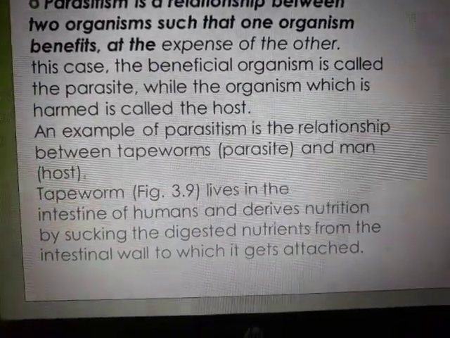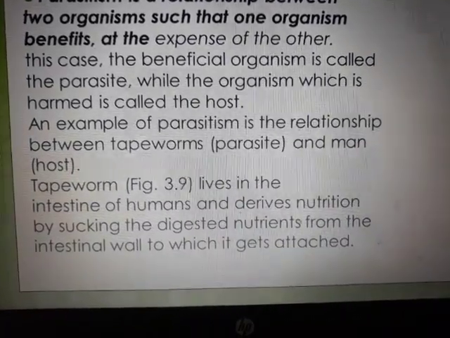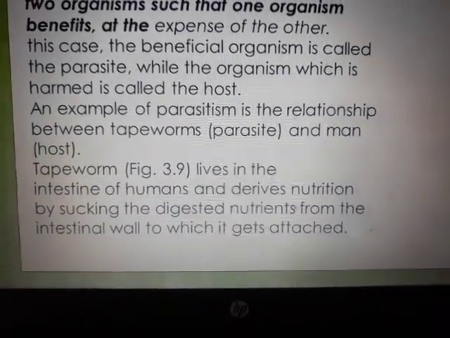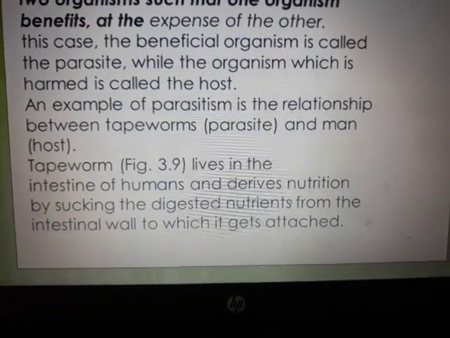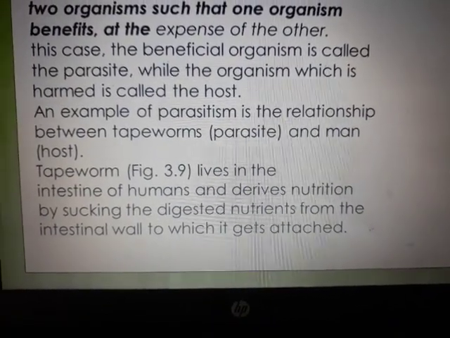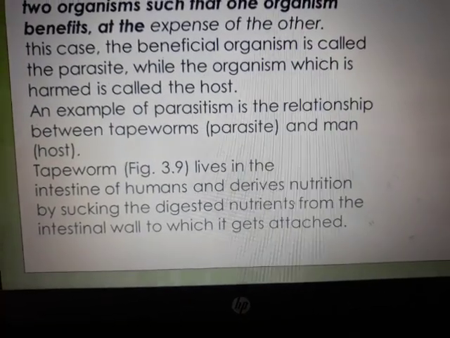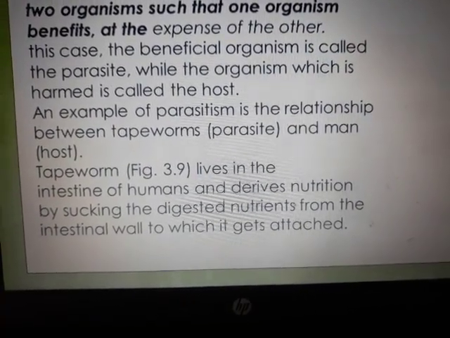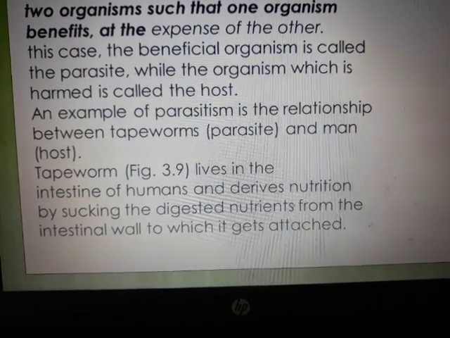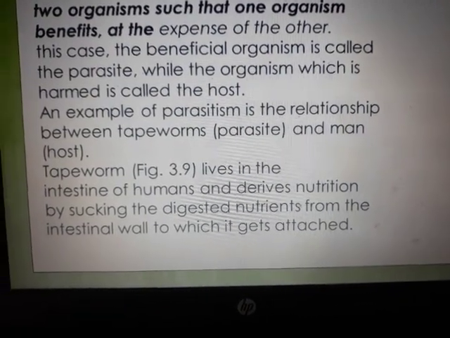An example of parasitism is the relationship between tapeworm and man. If a man gets infected by a tapeworm, sometimes by eating uncooked pork, generally in outside countries, then the tapeworm can go and stay in the intestine of human beings. So it will keep on sucking the readymade digested nutrients.